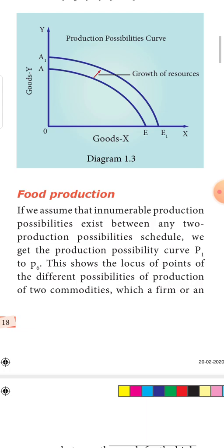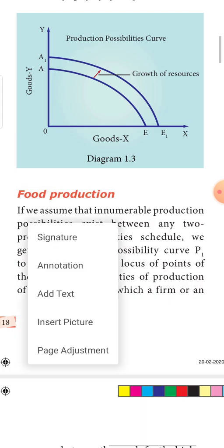Now again, when can this shift happen? When can there be a shift in the production possibility curve from AE to A1 E1? It can happen in two situations. One is when the supply of resources increases, when there is a change in the supply of resources, when there is a change in production of energy. We have started producing more electricity using solar energy, which means automatically our resources will increase. So the AE curve will shift to the A1 E1 curve.